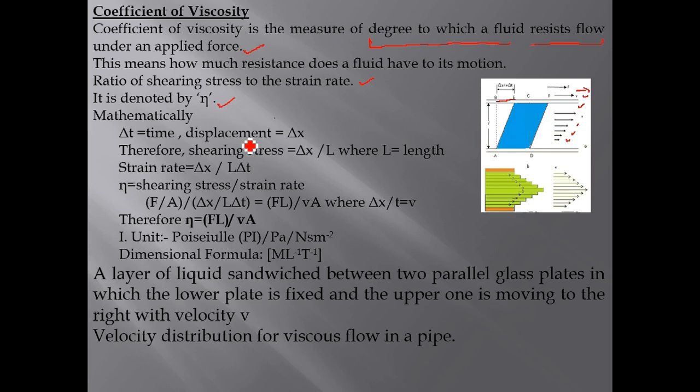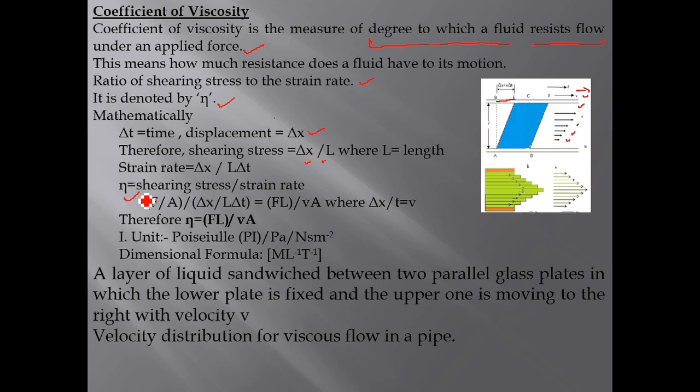Therefore, shearing strain is delta x upon L, where L is the distance between layers, and the strain rate is delta x upon L into delta t.